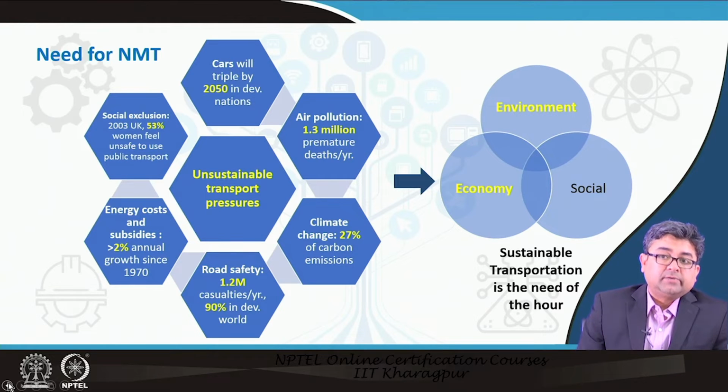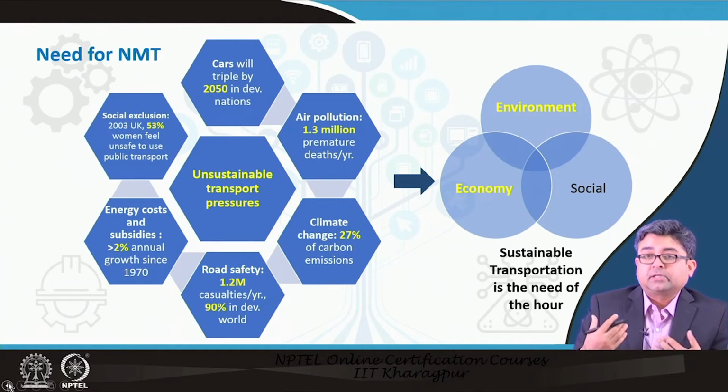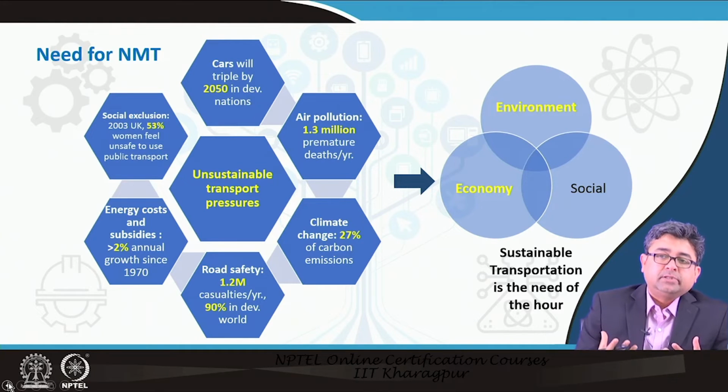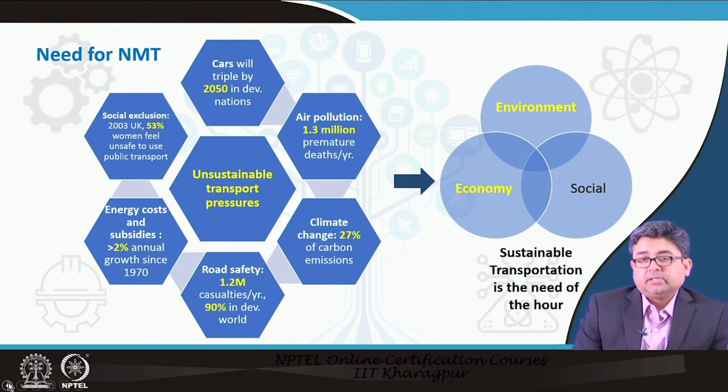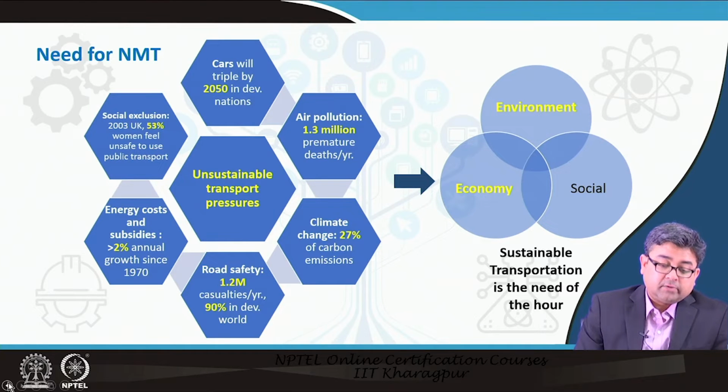In India, safety is a growing concern because as we build newer and newer roads, the safety concern is also growing. Energy costs: a kilometer of road takes a lot of fuel to build. So, it is not only the fuel that is consumed by motorized vehicles, but just to build these transportation systems or these roads, there is a lot of energy required or fuel consumed, and also the concept of exclusion.